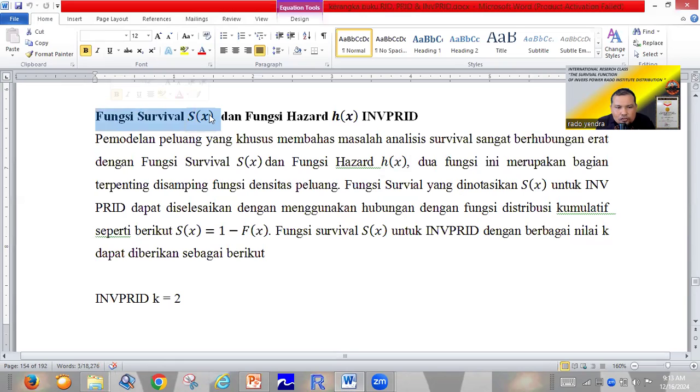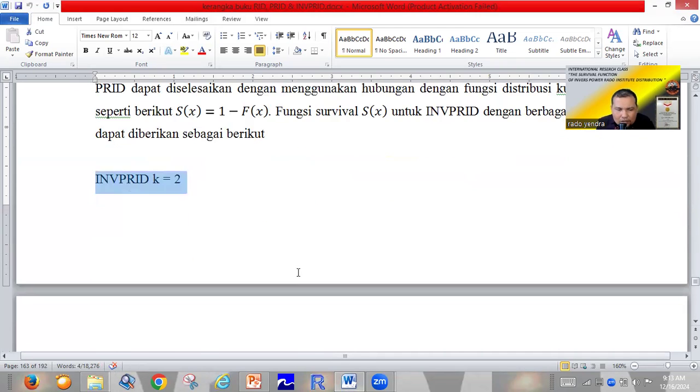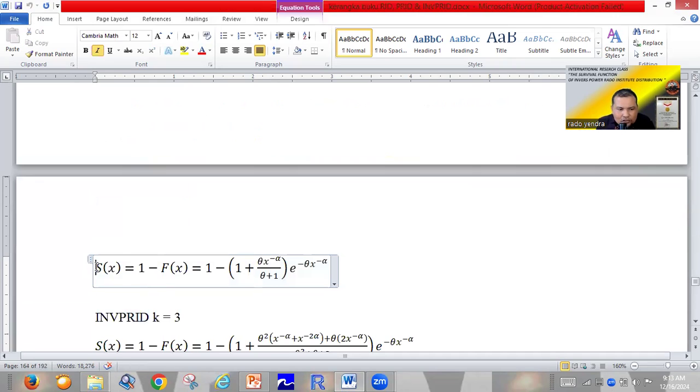The survival function, S(x), has the formula 1 minus the cumulative distribution function. So it is very easy. If we talk about the inverse power Rado Institute distribution for k equal to 2, we can find the survival function only by the formula 1 minus F(x).